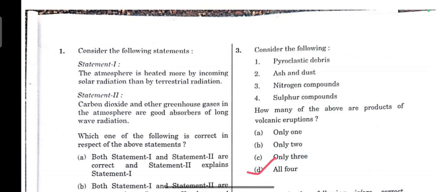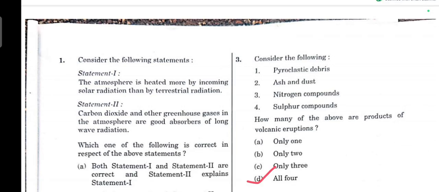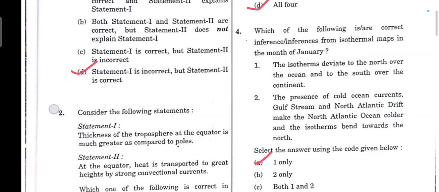Question number 3, how many of the above are products of volcanic eruptions? Here pyroclastic debris, ash and dust are solid materials, then nitrogenous compounds and sulfur compounds are gases released during a volcanic eruption. So all four. Moving to question number 4.